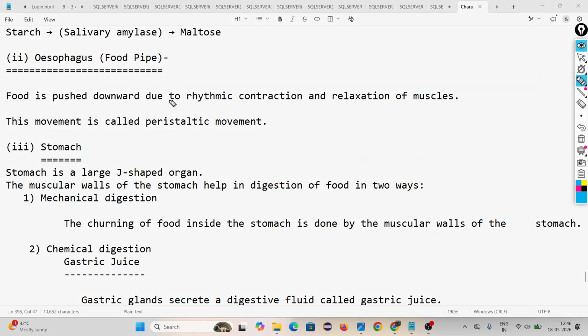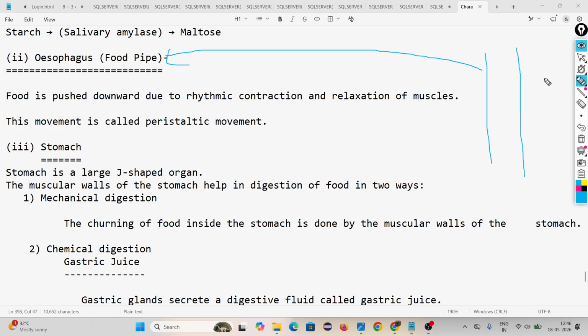Food is pushed downward due to rhythmic contraction and relaxation of muscles. This movement is called peristaltic movement. Look, this is a food pipe. Inside the food pipe, nothing is happening.